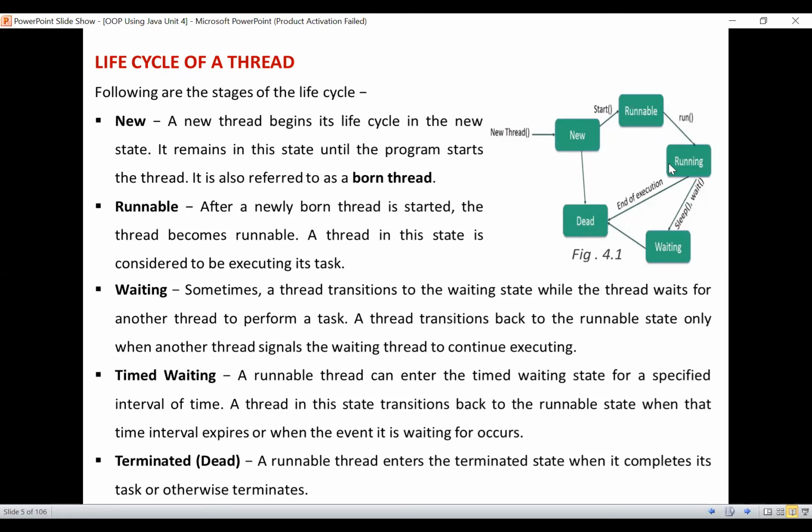After running, it is going to enter the waiting stage, or we can call it a blocked stage also. We can call it either a waiting stage or a blocked stage. Whenever a thread is inactive for a particular span of time, inactive is not permanent, it is temporary only. If a particular thread is inactive for a particular point of time, then either the thread is in the blocked state or in the waiting state. For example, a thread named A may want to print some data from the print.